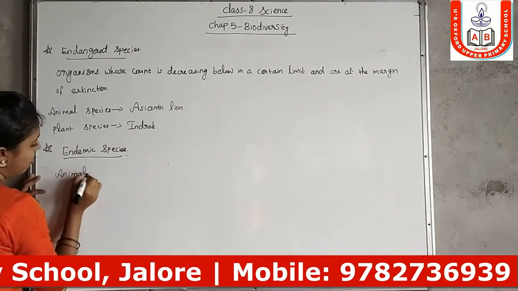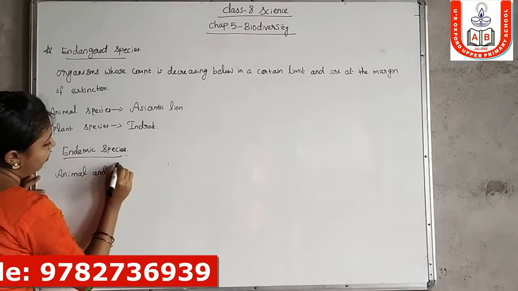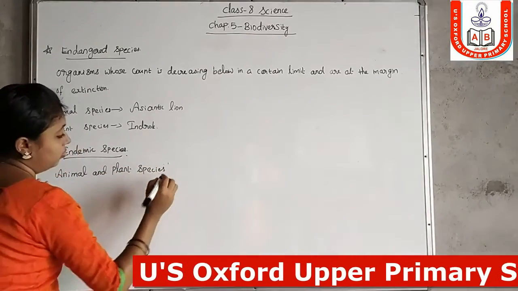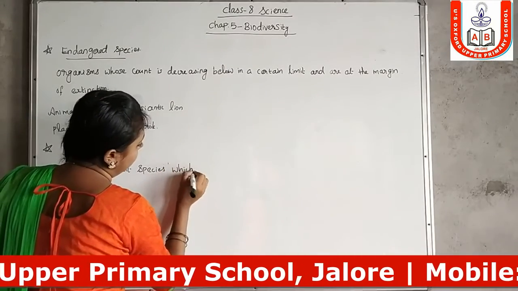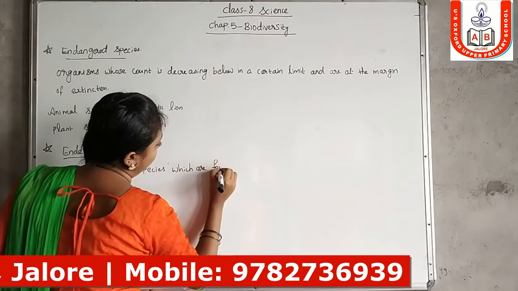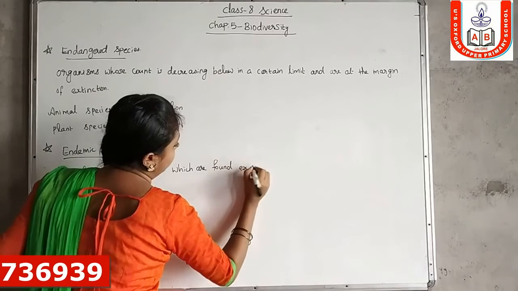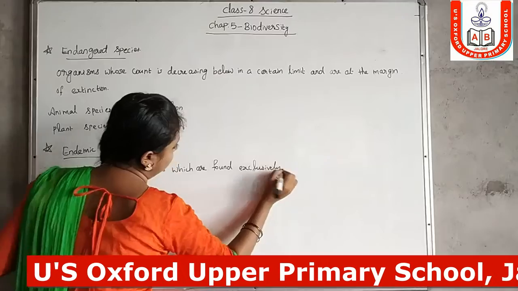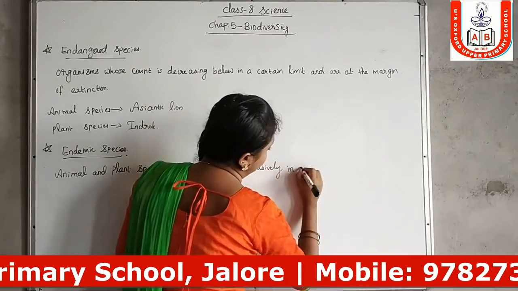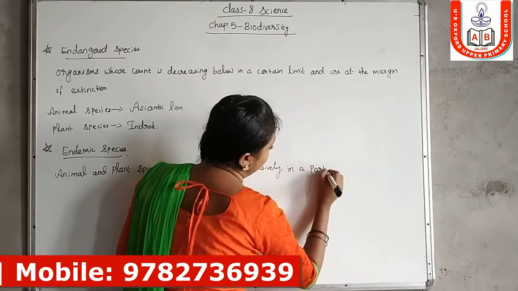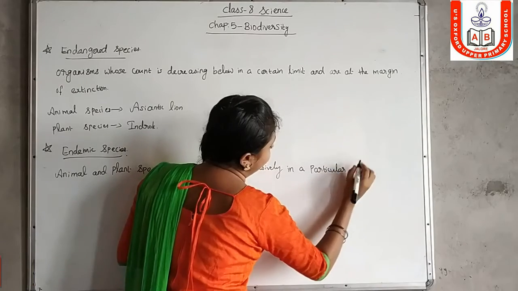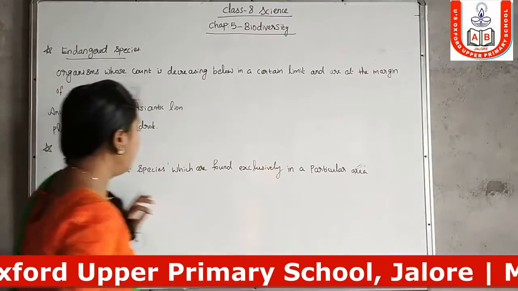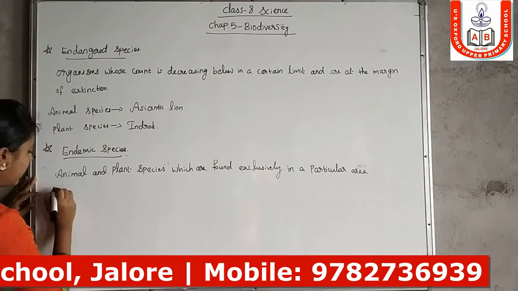These are the animal and plant species which are found exclusively in a particular area. These type of species are called endemic species.